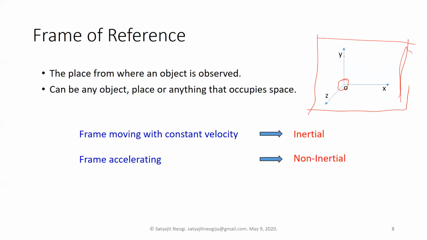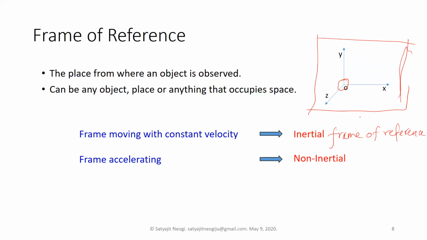You can term the bus as the frame of reference, or for simplification, you can consider this coordinate system. Both have to move with the same velocity. If they are moving with a constant velocity, then it is an inertial object, as we have said before, and that's why the frame of reference is called an inertial frame of reference.